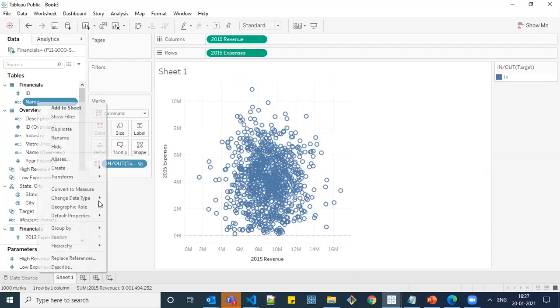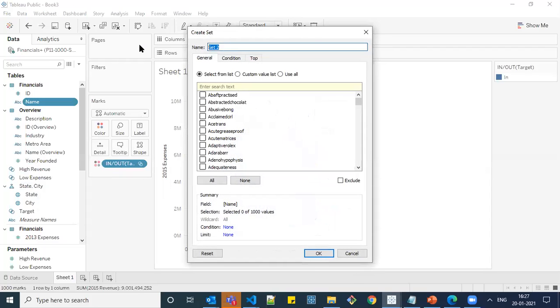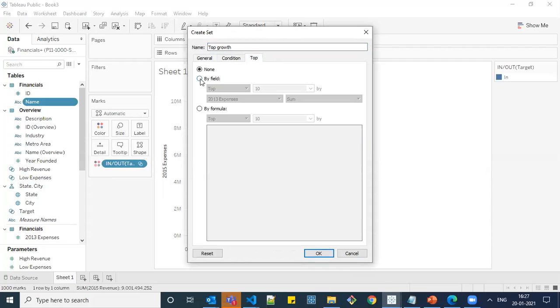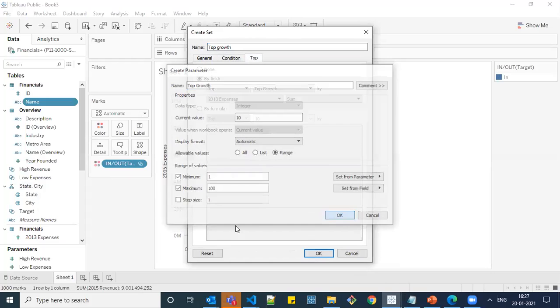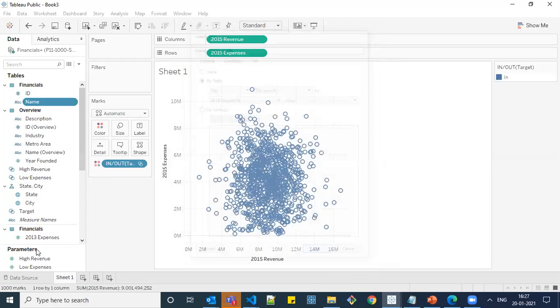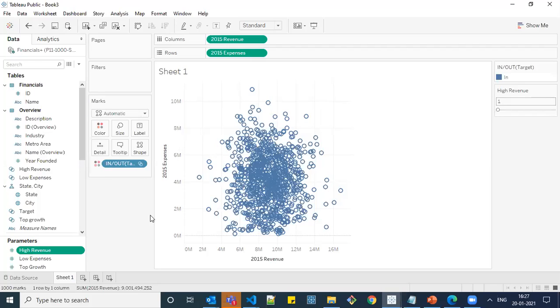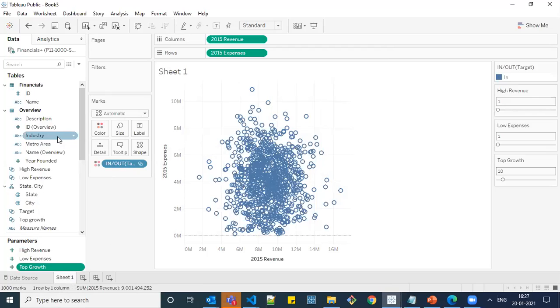So for that, I'm creating one more set from the name, create set, top growth. Same thing, use all. Here you have an option like top. You can choose here by field top, and you can create a new parameter from here itself, like top growth. Okay, but we need to choose this 2015 growth whose sum value. Now we need to click on each parameter and provide show parameter, and similarly here also give it a show parameter.